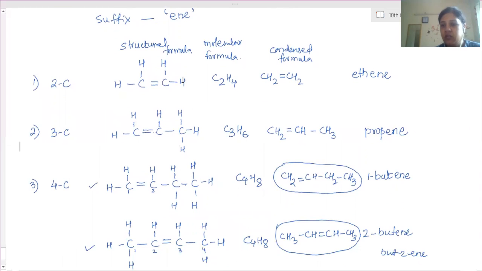It starts with ethene, two carbon atoms, because a double bond is needed. With a single carbon atom, a double bond is not possible in the compound. So there should be two carbon atoms. The first member of the alkene series starts with two carbon atoms, and the name is ethene, and it will continue. You need to remember at least the first two members of every series. There are totally 8 series you have to learn and remember. Out of that we have completed 2, so 5 more are there.